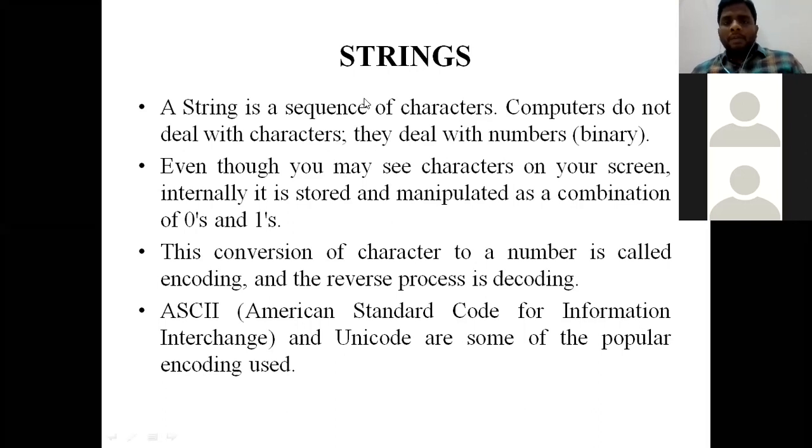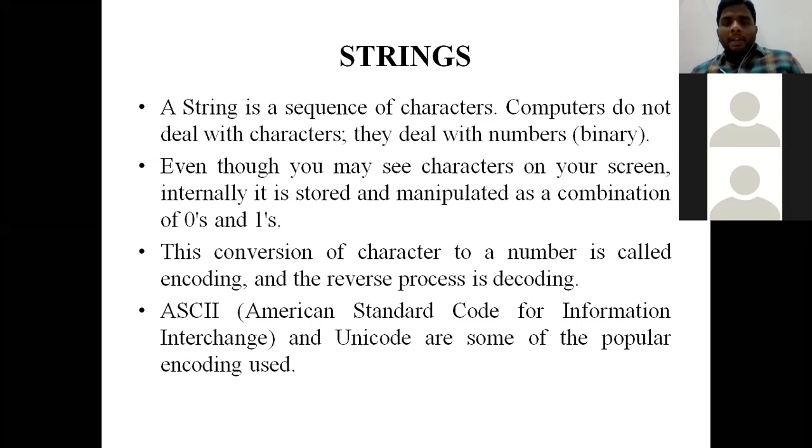Okay. See, first of all, we will know what a string is. A string is a sequence of characters. All of you know a string means a sequence of characters. We define a group of characters within double quotes as a string, right? See, computers do not deal with characters; they deal with numbers, right? The characters visible to us are in a high-level language, and that high-level language will be converted into a low-level language for computer understandability, that is called binary form. That means all our sequence of characters will be converted into binary form, which is zeros and ones.